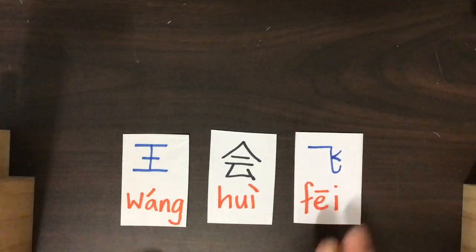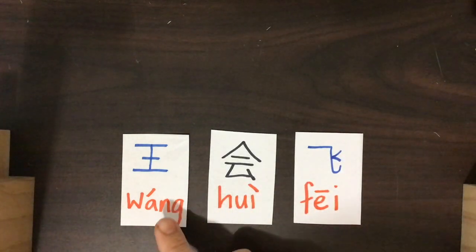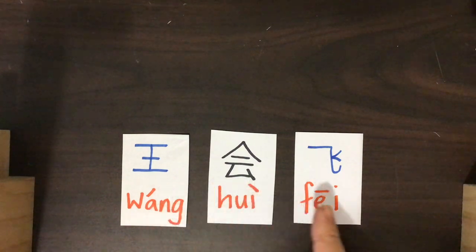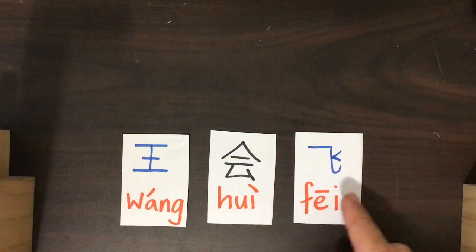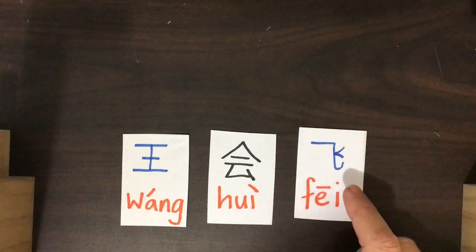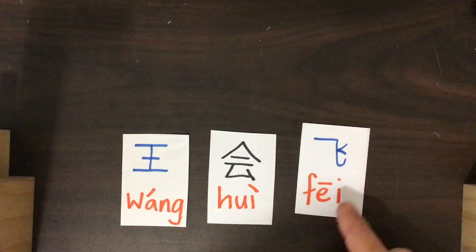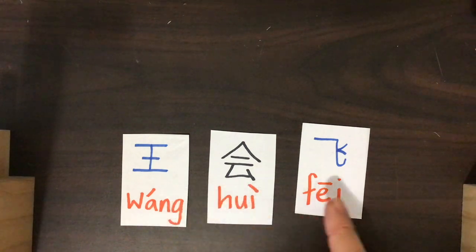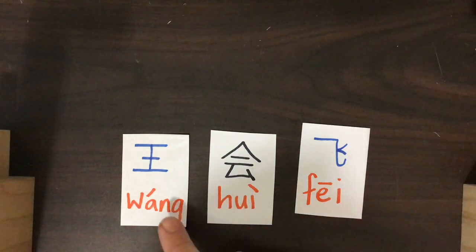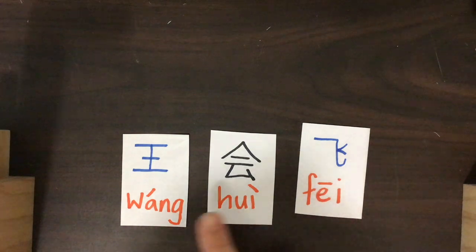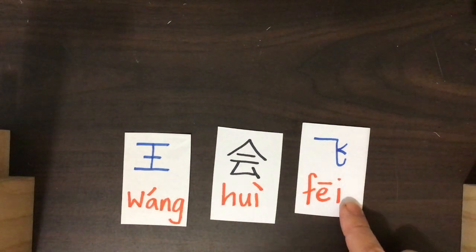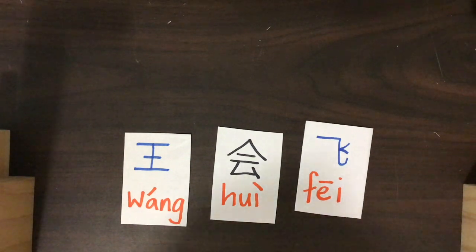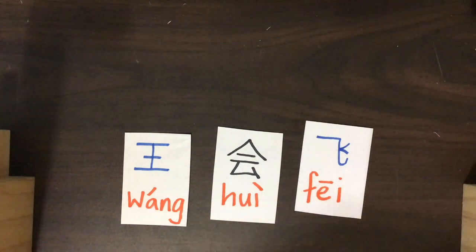Here's our last sentence. And there's only one word left. Let's put that in the middle. See if you can work out what this says. Wang hui fei. Do you remember what hui means? Do you think you can tell from the character what fei might mean? I'll read it again. Wang hui fei. Wang hui fei, which is Wang can fly. Well done. Wang hui fei.